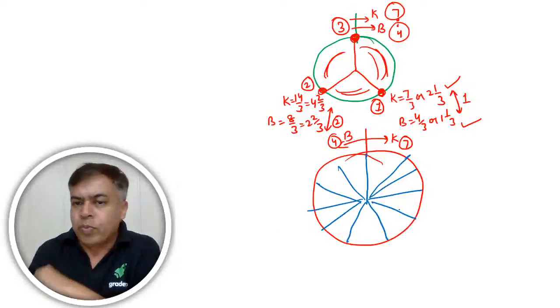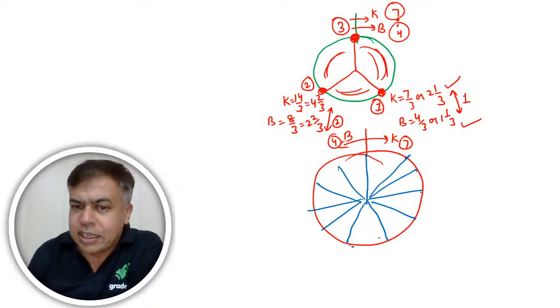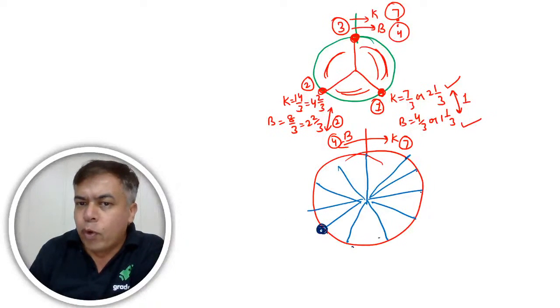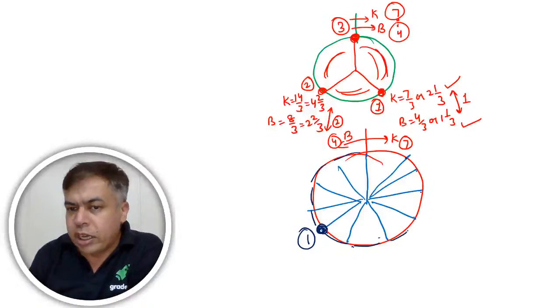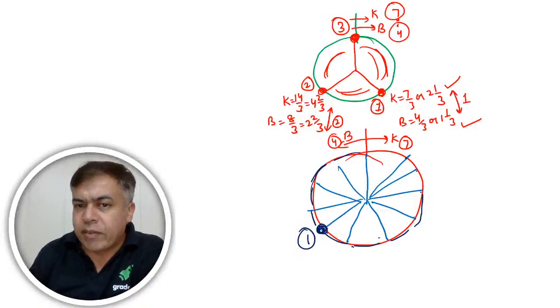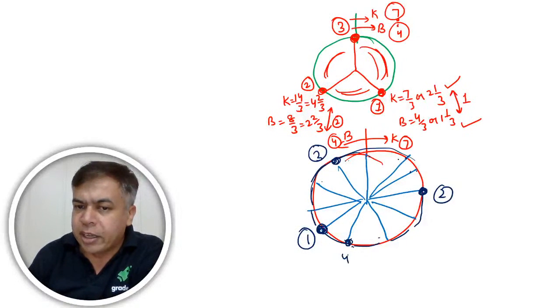Now, Kallu will move 7 parts: 1, 2, 3, 4, 5, 6, 7. In the same time, Billu will move 4 parts: 1, 2, 3, 4. So both will be here. This will be the first meeting. Now Billu will move 1, 2, 3, 4, and Kallu will move 7 from here. So this will be the second meeting. Similarly, 1, 2, 3, 4, this will be the third meeting. 1, 2, 3, 4, this will be the fourth meeting.